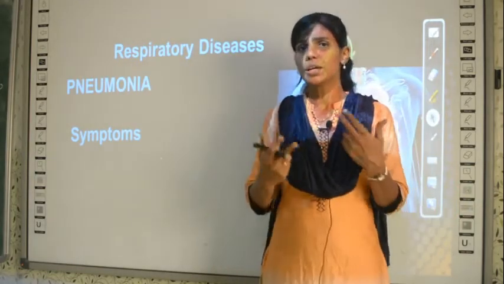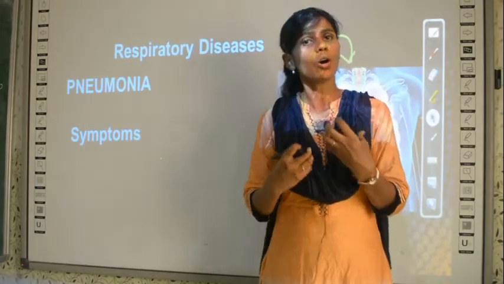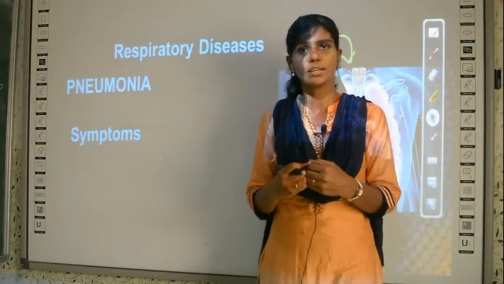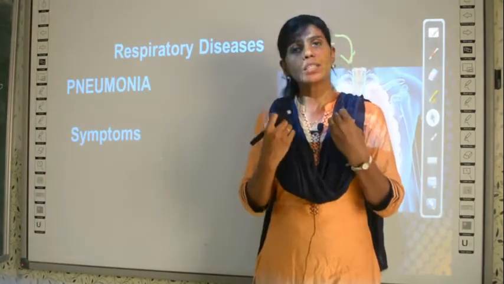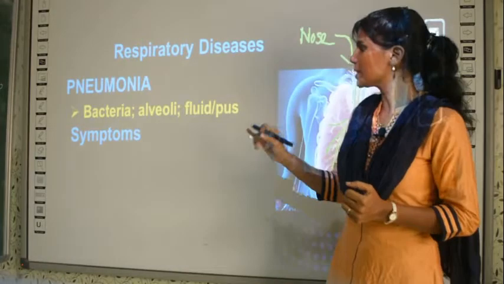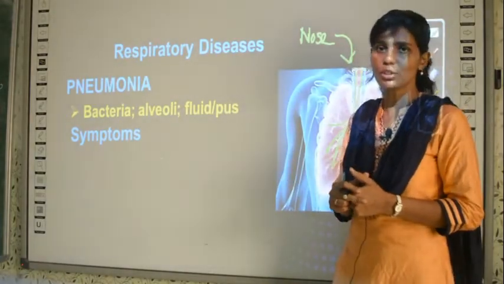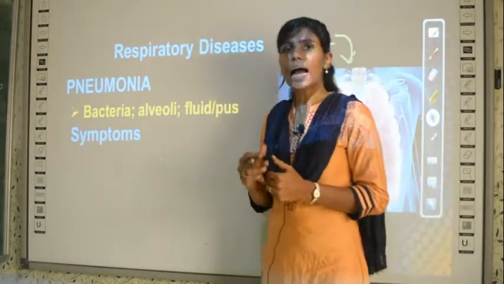In the other two cases, what did you see? They were just inflammation in the trachea or inflammation in the bronchus, you have studied, right? So this pneumonia disease is a bacterial infection. It is caused by a bacteria. When a person gets this infection, what happens? There is fluid or pus developed in the alveoli.